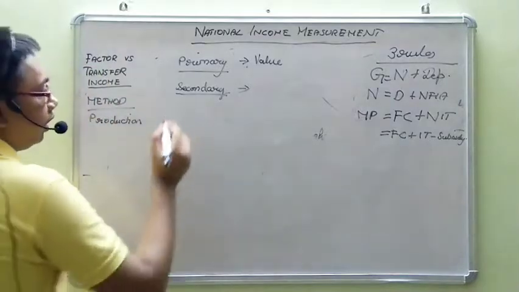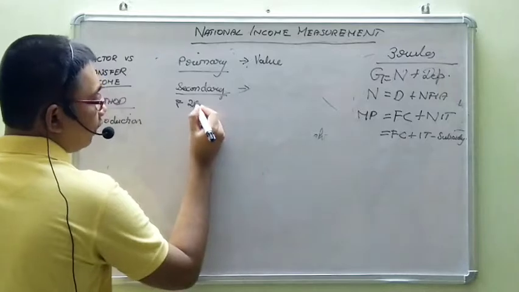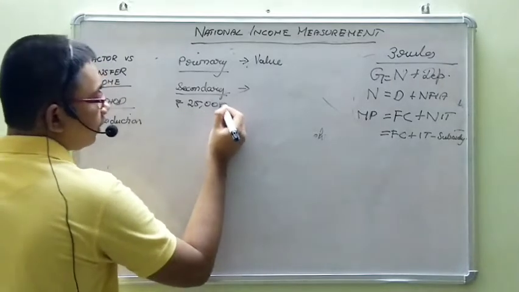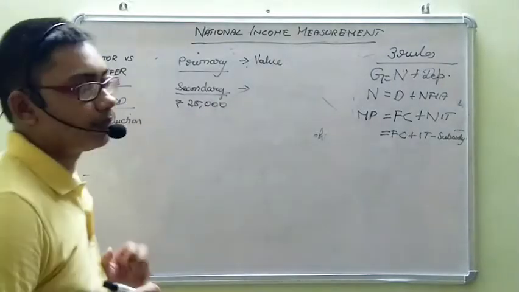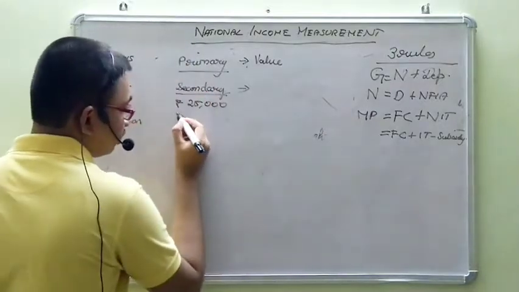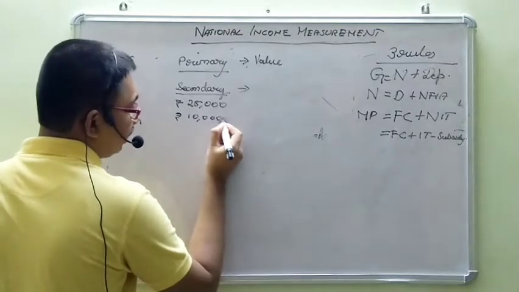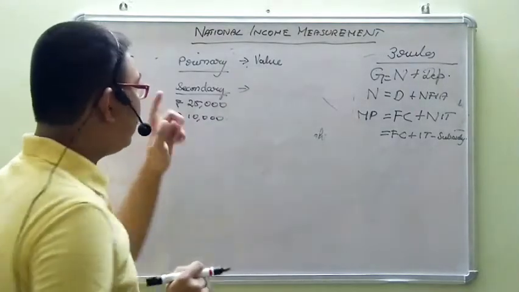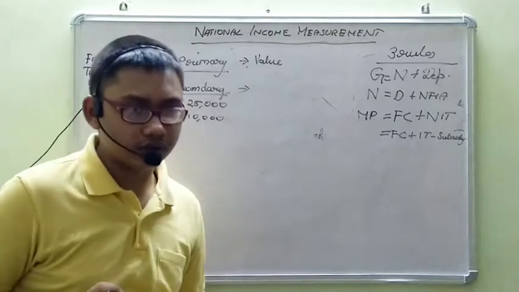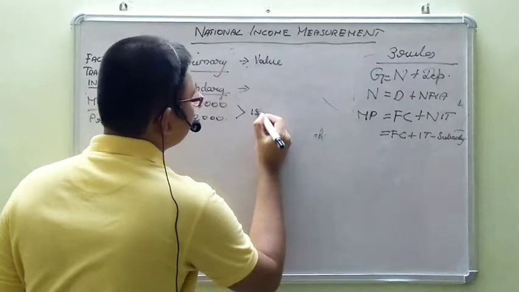Now, take an example. An industry is producing an output of rupees 25,000, selling at the market for rupees 25,000. Okay. However, the industry has purchased rupees 10,000 worth of inputs from the primary sector. Should we include the whole 25,000 or only the net difference of 15,000?